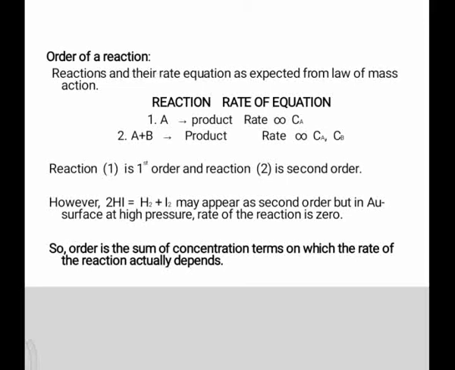Suppose A reactant changes into product, then the rate of reaction R is directly proportional to C_A, where C_A means concentration of reactant A. Similarly, A plus B change into product, then rate of reaction R is directly proportional to concentration of A and concentration of B. The first is a first order reaction and the second is a second order reaction.